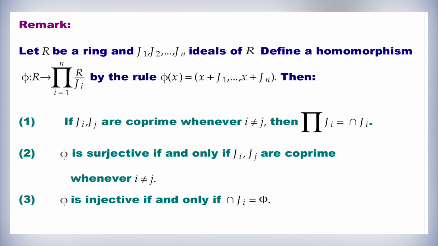Then number 1, if Ji, Jj are co-prime whenever i not equal to j, then the product of all Ji equals the intersection of all Ji. Number 2, phi is surjective if and only if Ji, Jj are co-prime whenever i not equal to j. Number 3, phi is injective if and only if the intersection over all Ji equals the empty set.